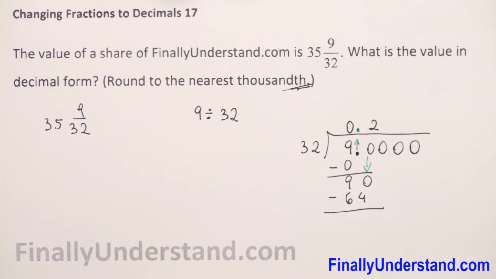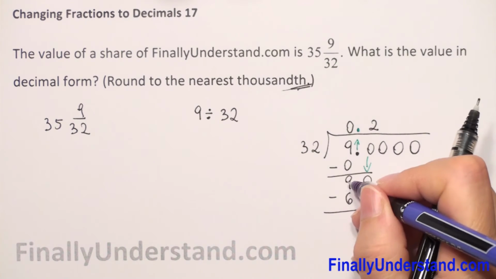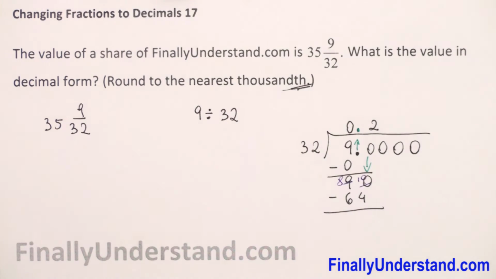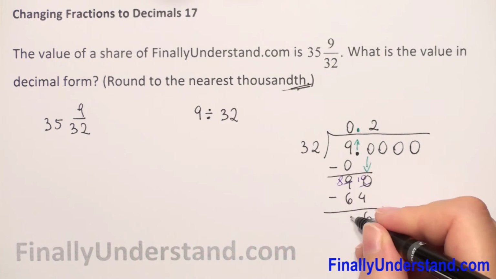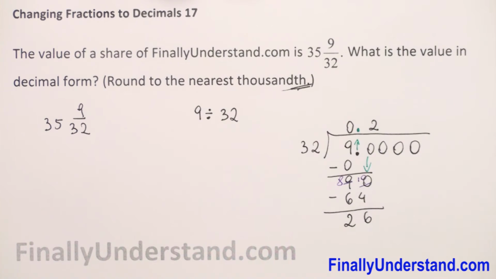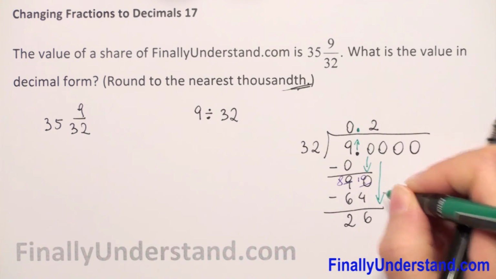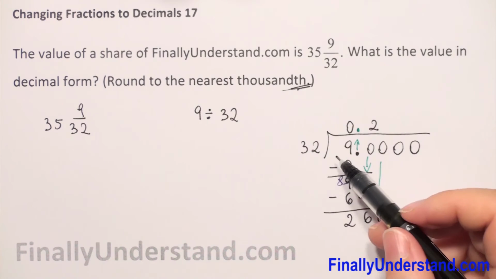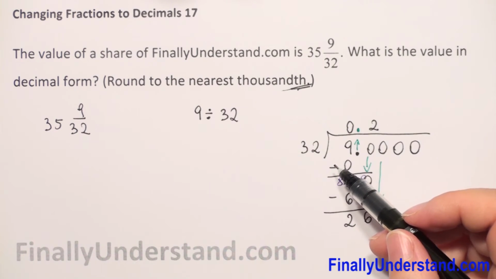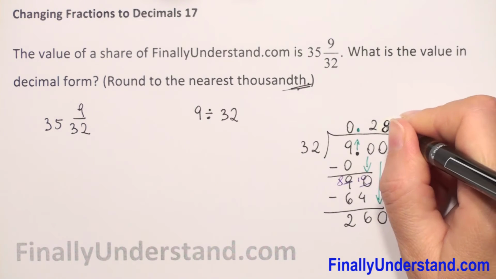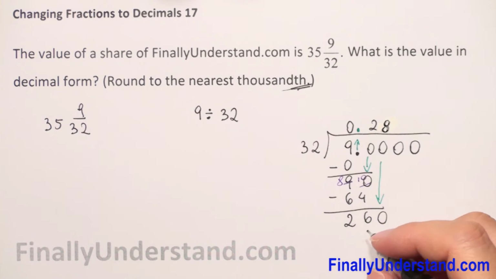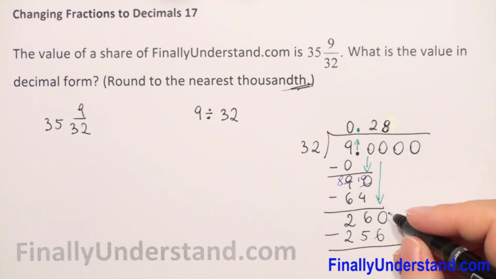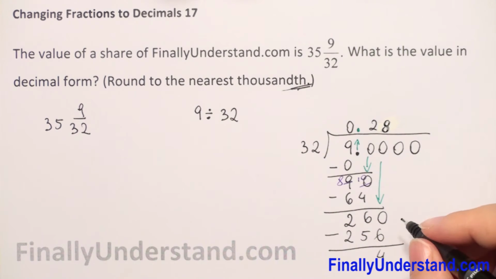Subtraction. We have to borrow 1 from 9, so it will be 8, and we have 10 at the end. 10 minus 4 is 6. 8 minus 6 is 2. So next we have to take down the next digit. So it will be 260 divided by 32. So it will be 8. 8 times 32 will be 256. Subtraction. So it will be 4.